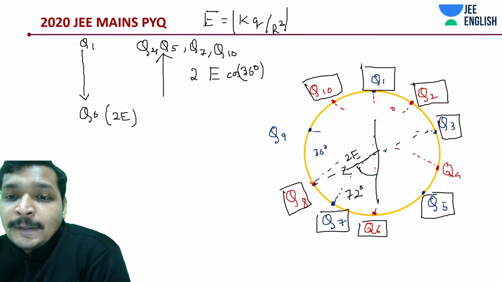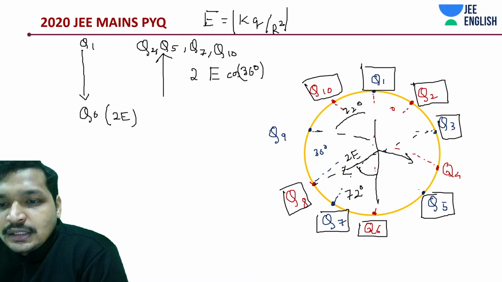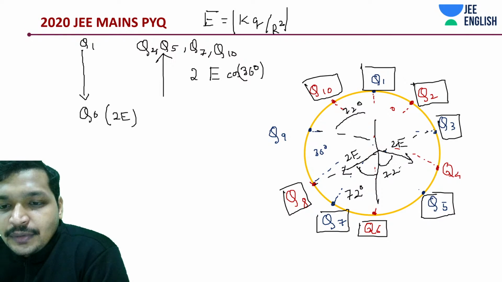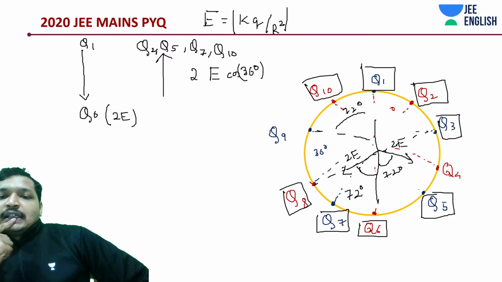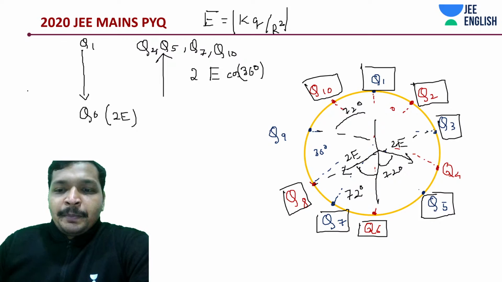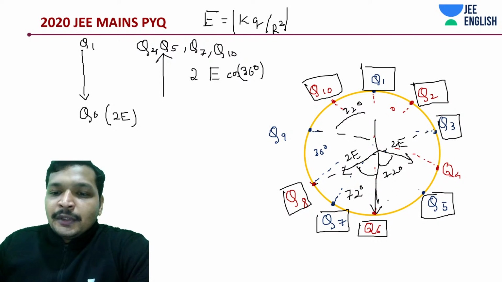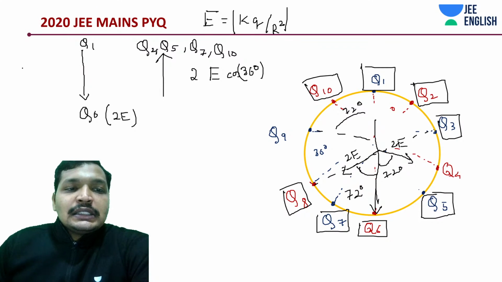Leftover is what? Q9 and Q5, again at an angle. If I'm going to take from this side, this would be 2E at 72 degrees. Earlier it was 36. So due to the rest of the 4 pairs, we are going to have something in this direction. That is going to be 2E cos 72 degrees.